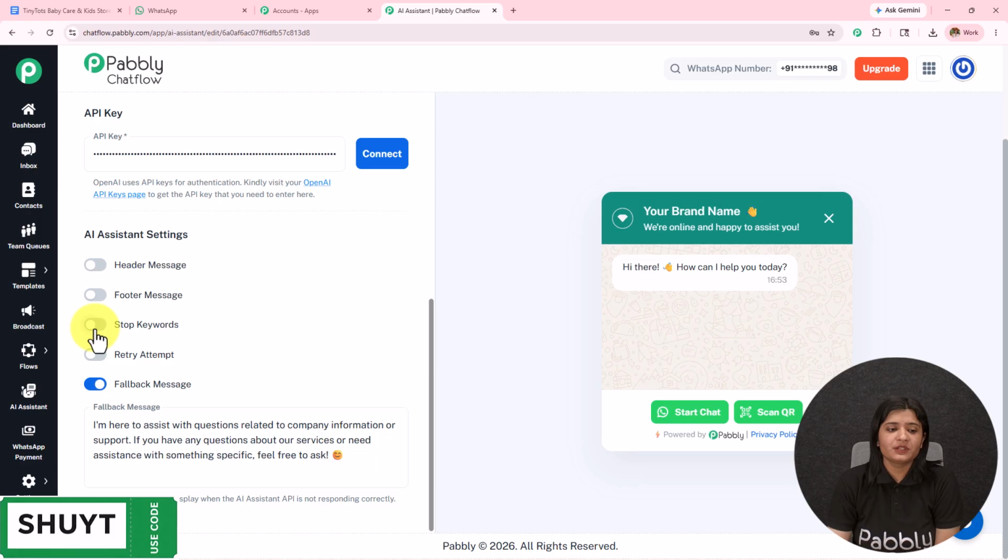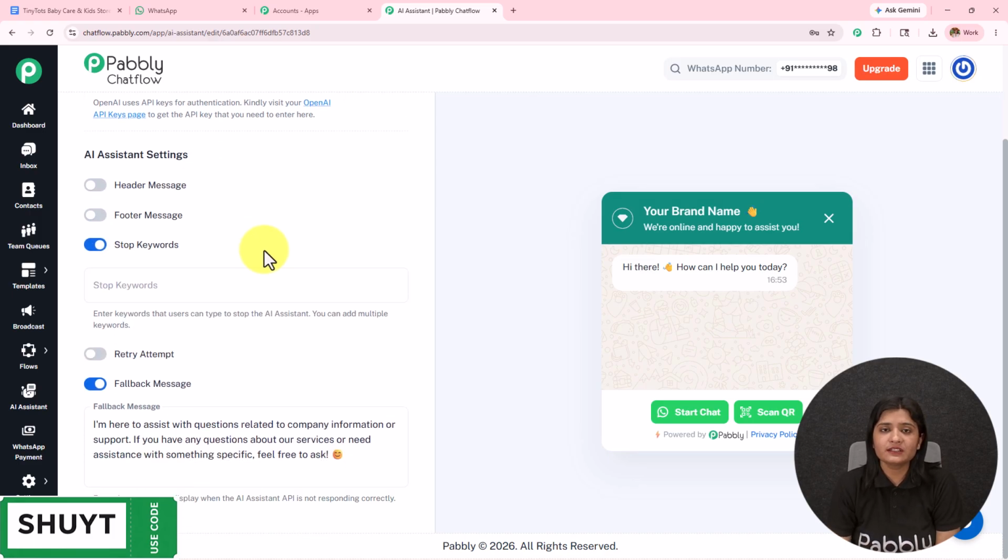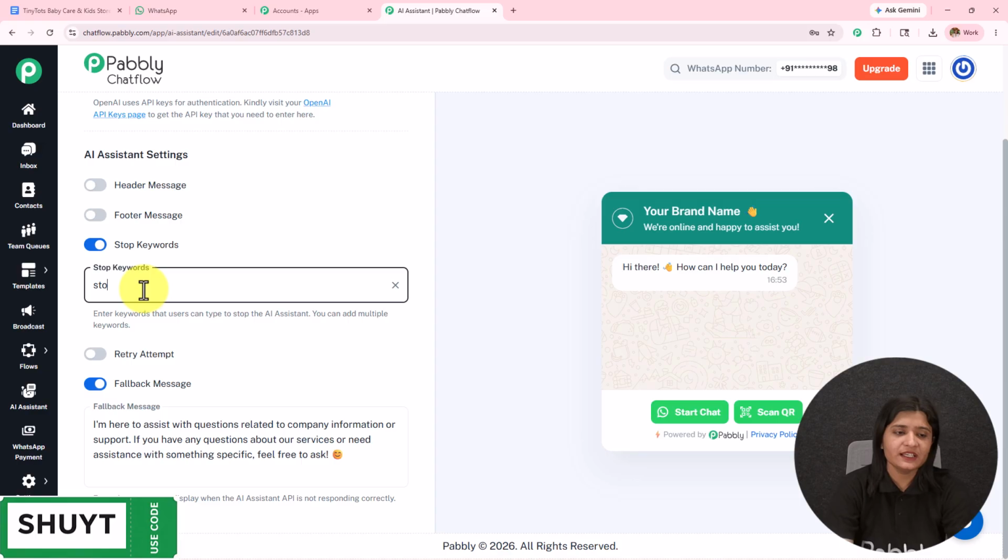Then we have the stop keyword. When the user does not want to get replies from the AI agent, they can simply send a particular word and my AI agent will stop replying. How to add this word? You can add as many words as you want. Type the word and press enter. In this manner you have added the stop keyword.